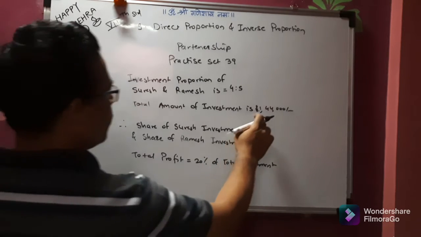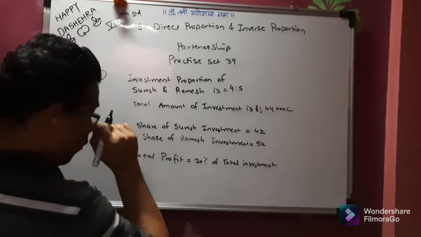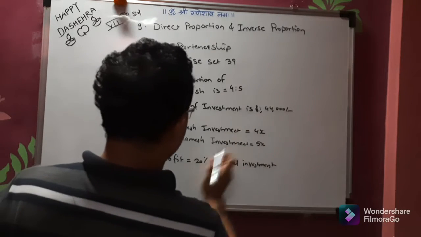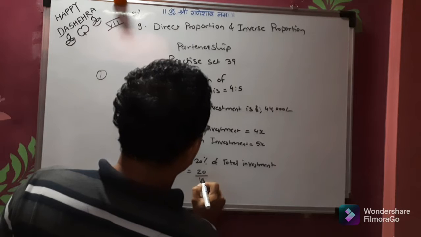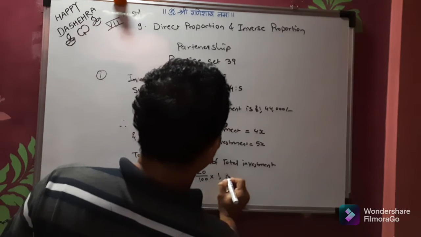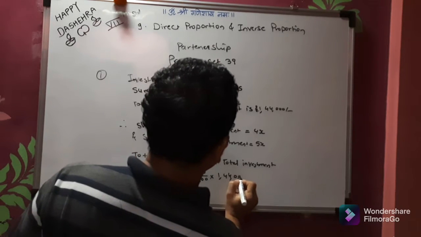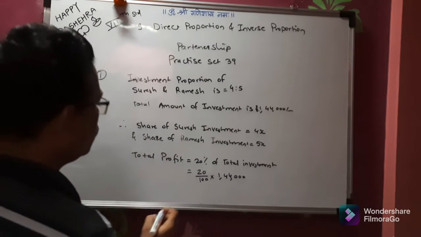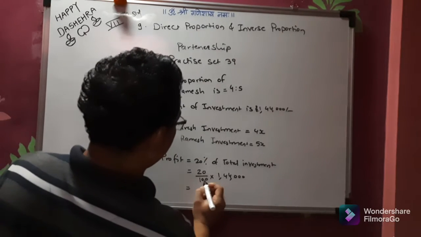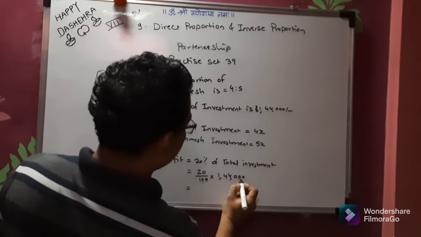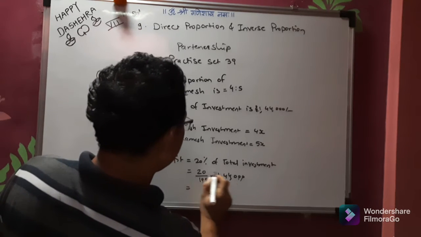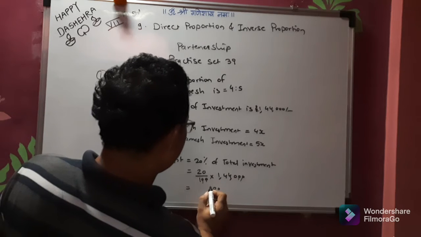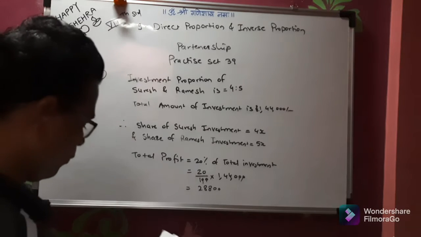Total investment is 1,44,000, and profit is 20% of this amount. So that is equal to 20 divided by 100 into 1,44,000. We will cancel the zeros over here, and then 2 4s are 8, 2 2s are 4.